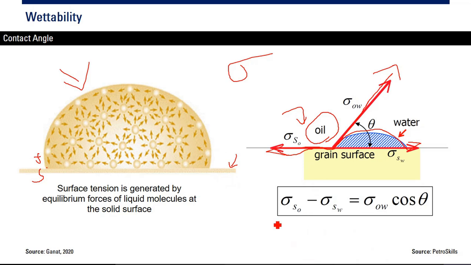So we can say that the surface tension of solid and oil minus surface tension of solid and water, this is the vector calculation, equals the surface tension between oil and water multiplied by cos theta, the cosine of this angle. So surface tension of solid oil minus surface tension of solid water equals surface tension of oil water multiplied by cos theta.